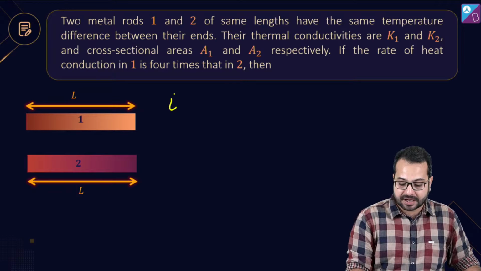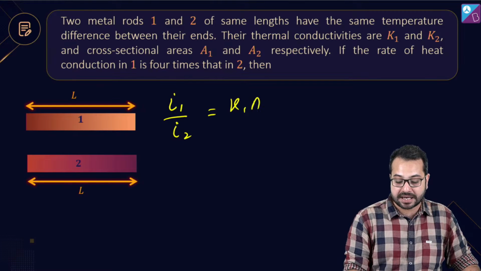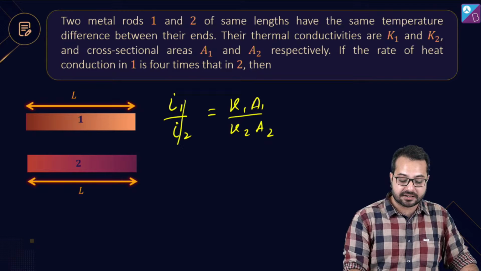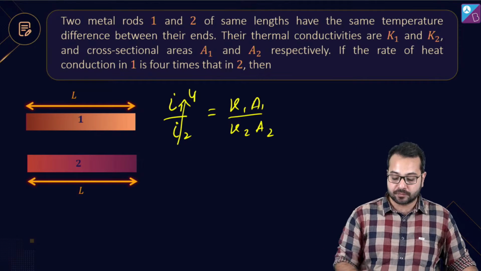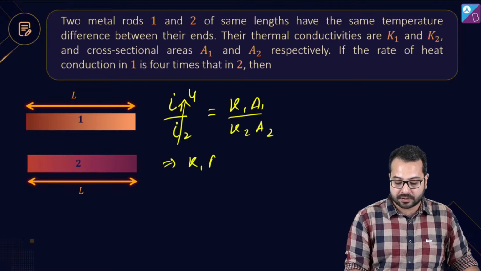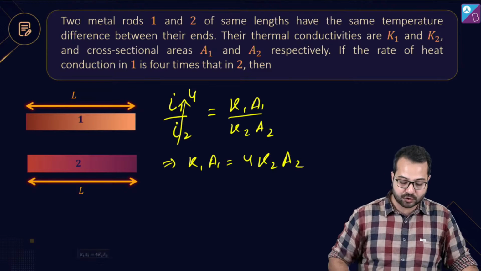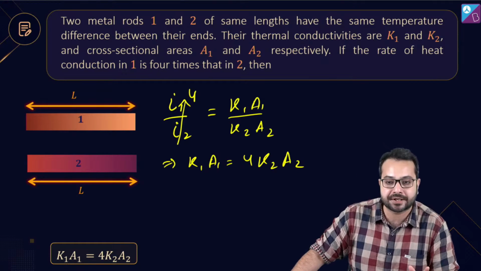So we can say that the heat current in 1 divided by the heat current in 2 will be equal to K1A1 divided by K2A2. Now it is given that the heat current in 1 is 4 times that of 2. So K1A1 will be equal to 4 times K2A2, and that should be our answer. Yes, Dhruv, we have got the answer absolutely right.